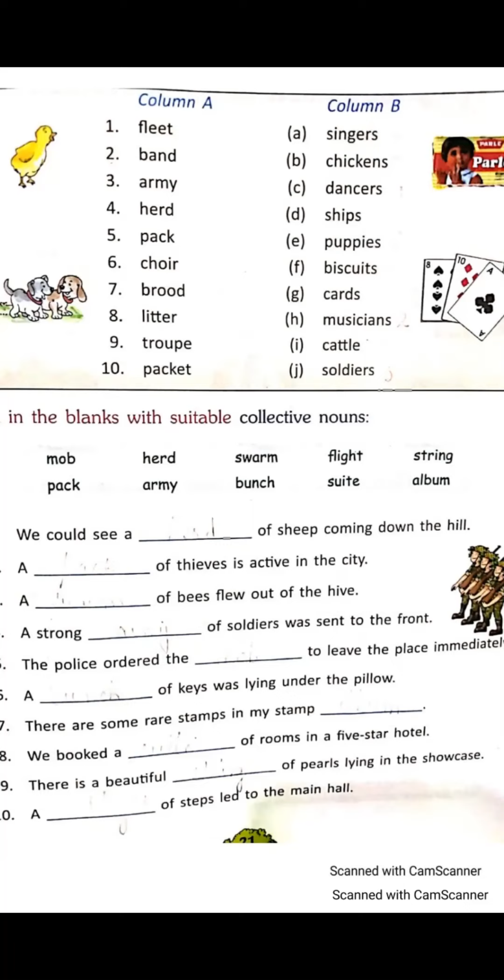The police ordered the blank to leave the place immediately. Harshita? Ma'am, M-O-B. Yes, mob. Mob means a crowd of people that cause disturbance.